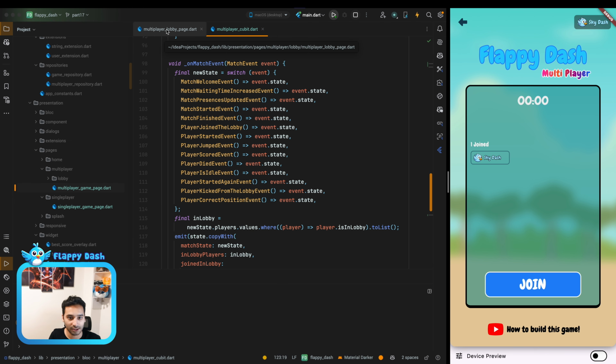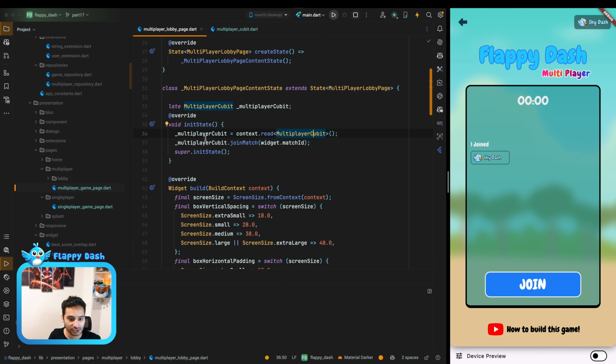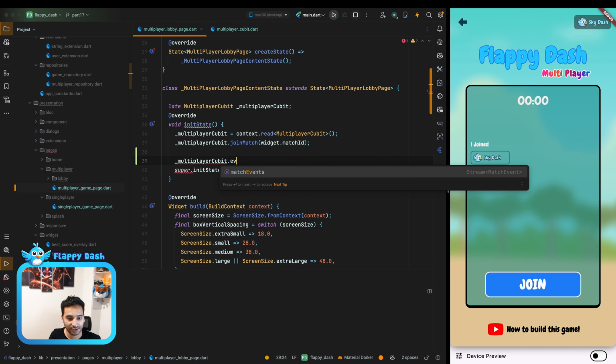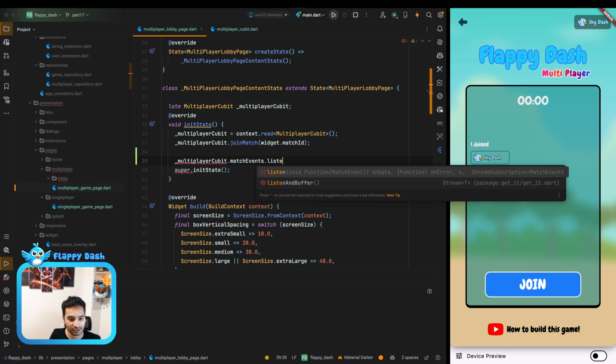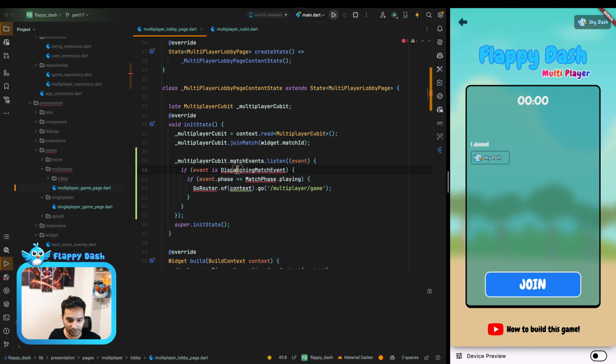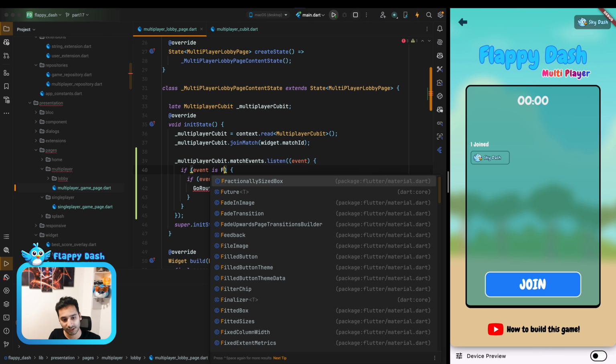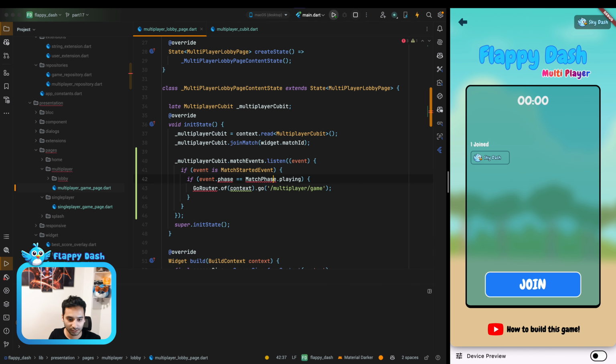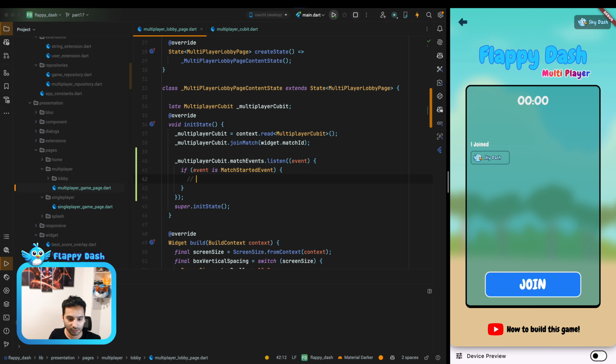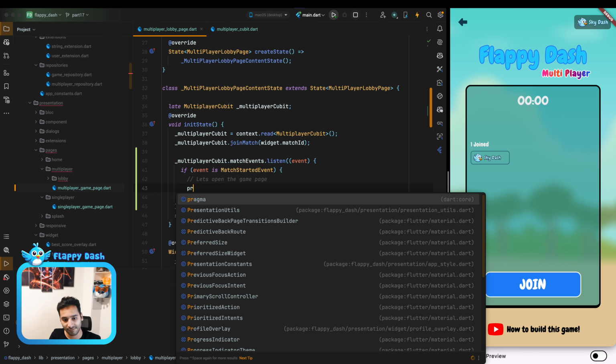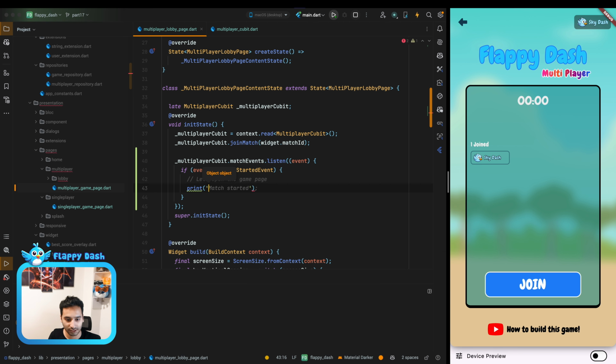Inside the multiplayer lobby page, we can listen to the events, and we can say if event is match started event, let's open the game page. Also let's have a print statement to make sure that it is being called.